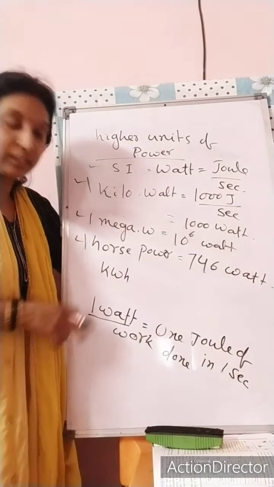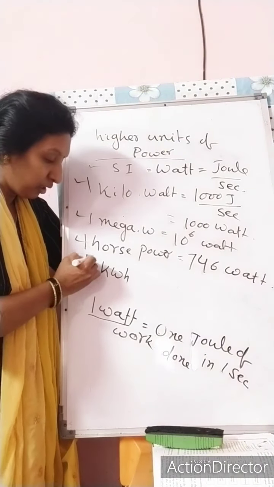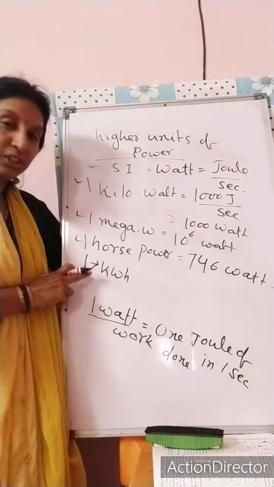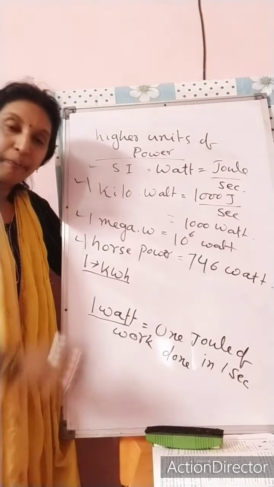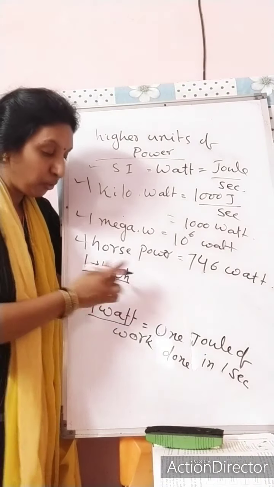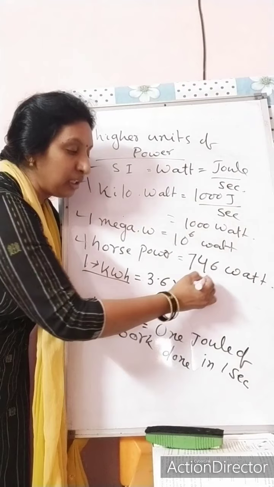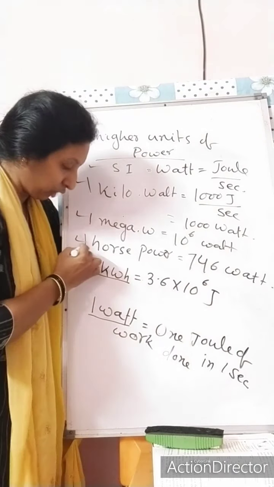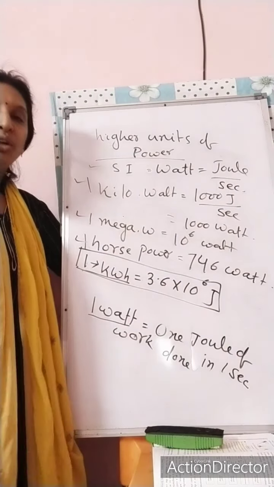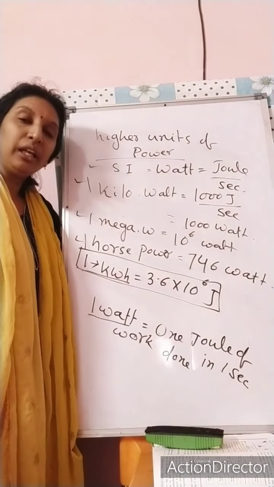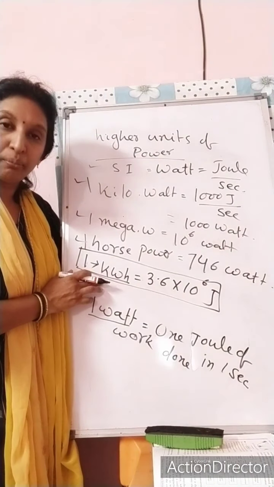That is actually the unit of energy, not of power. 1 kilowatt hour equal to 3.6 into 10 to the power 6 joule. How to calculate this, we will discuss in the next class, so that you can understand it in a better way.